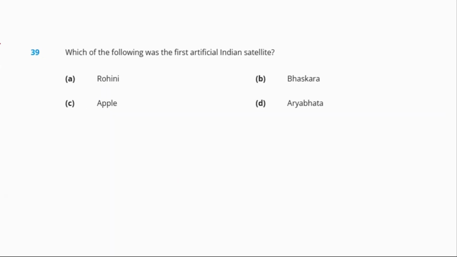Question 39. Which of the following was the first artificial Indian satellite? So we all know that Aryabhatta was the first artificial Indian satellite to be launched from India, right? So the correct answer is option number D.